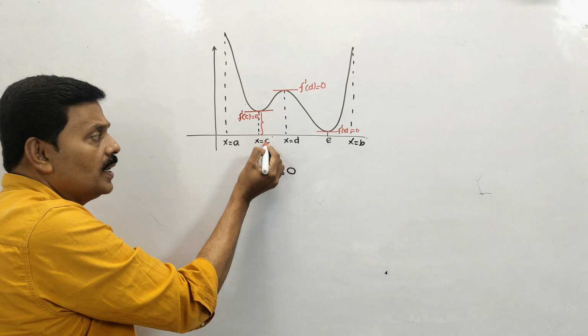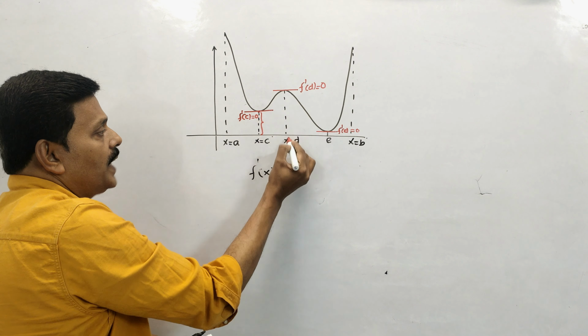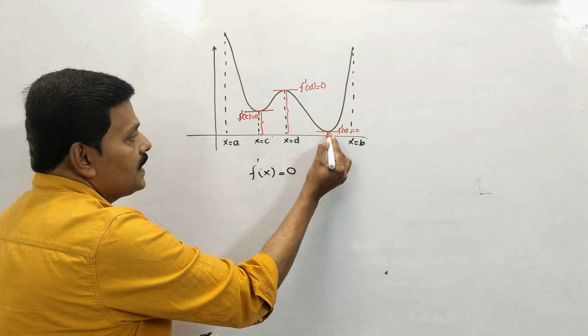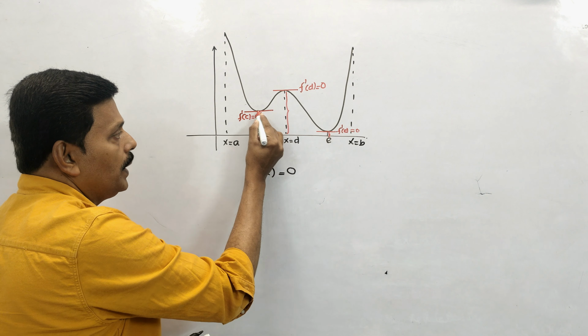X equal to c is called local minima. This point, x equal to d, gives local maximum, and this height is called local maximum. This is local minimum. So you can see there are two local minimum values and one local maximum.